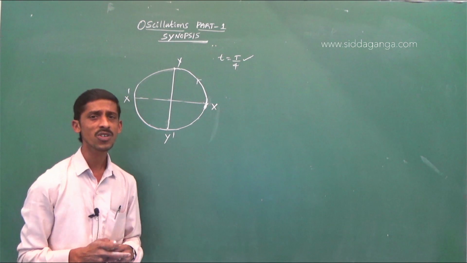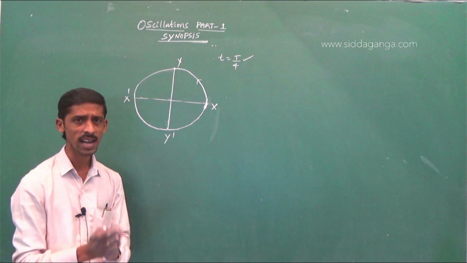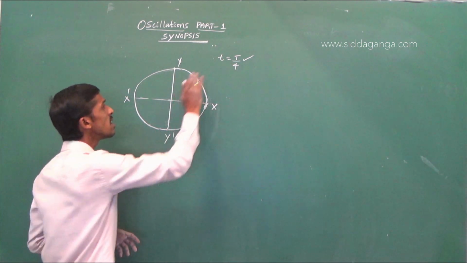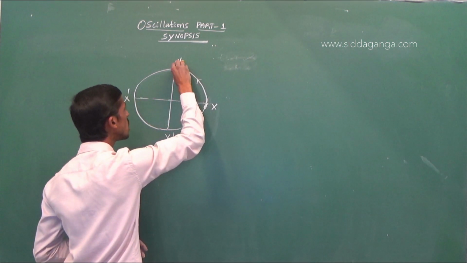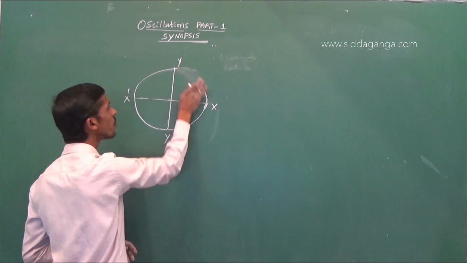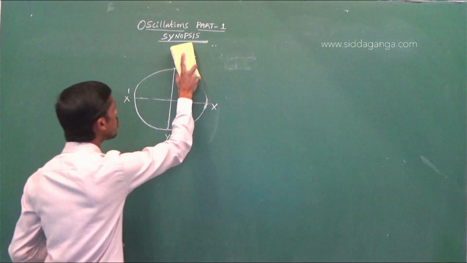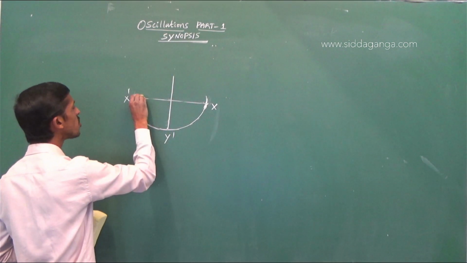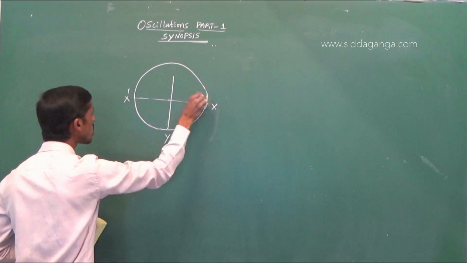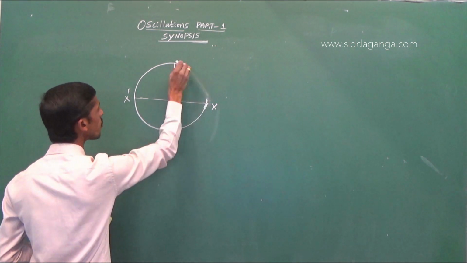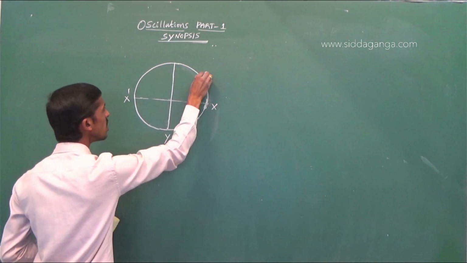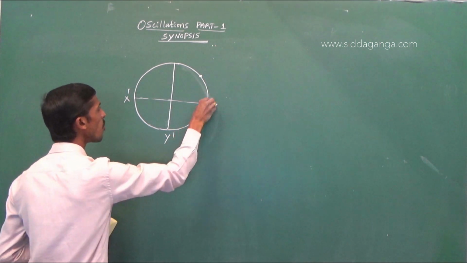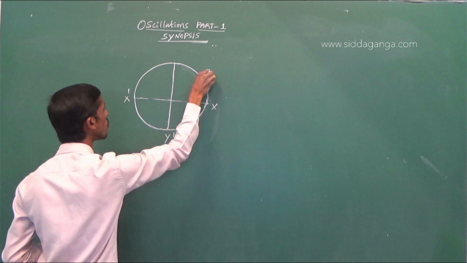Uniform circular motion is an example of periodic but not simple harmonic motion. When the motion of this particle is projected, so projection of uniform circular motion. Now look at uniform circular motion, projection of uniform circular motion. Suppose the particle goes from x to some point, let us say P.